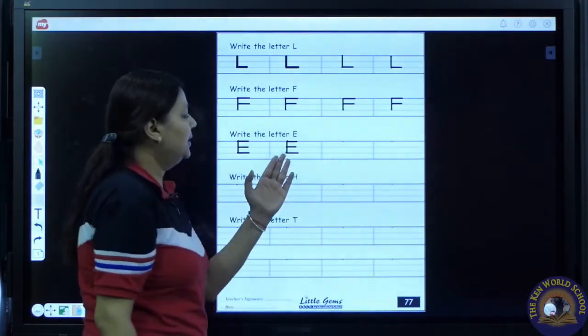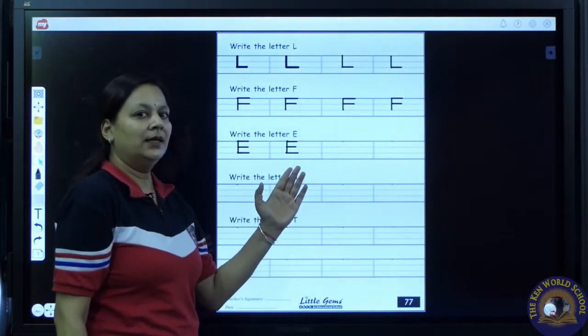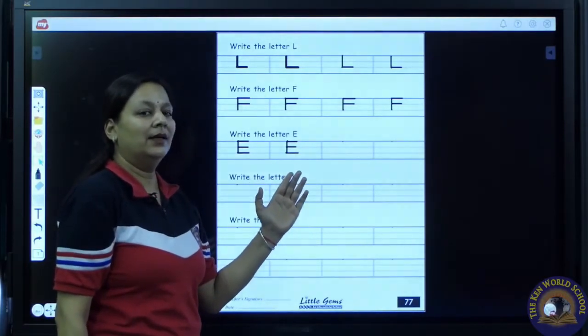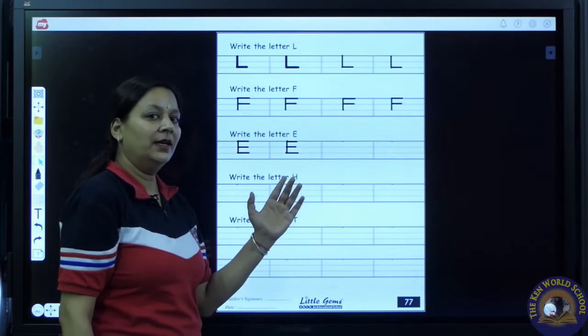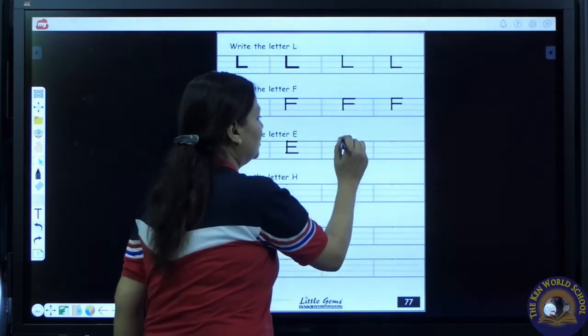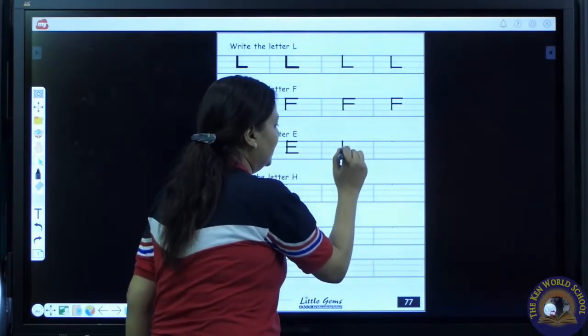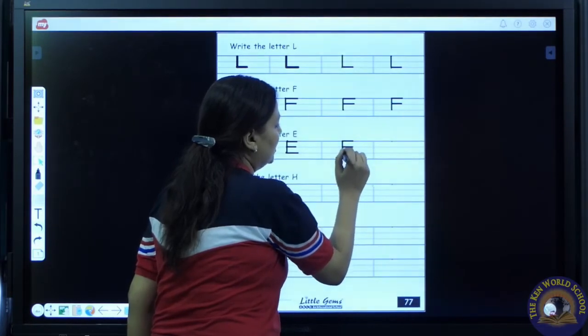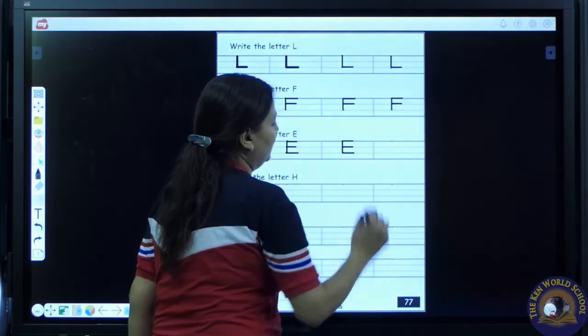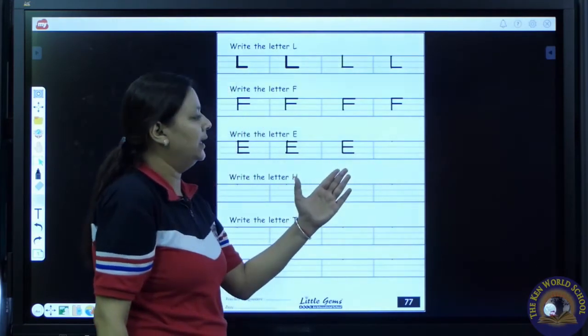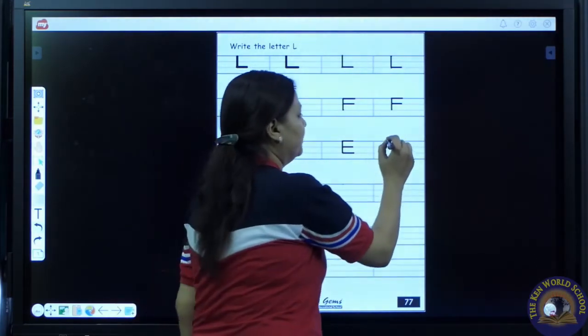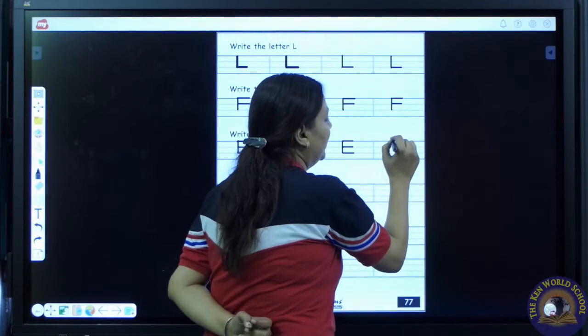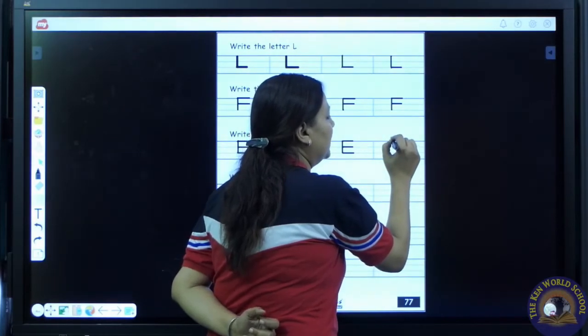E. E says eh. E says eh. E as in elephant. Again we have to draw a standing line. One sleeping line on the top line, one more sleeping line, one more sleeping line on the base line. E. Now tell me where I have to put my pencil.